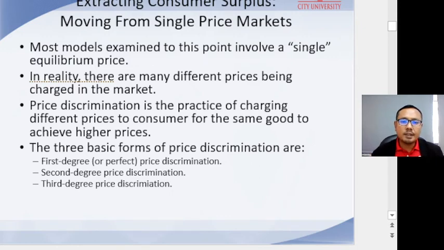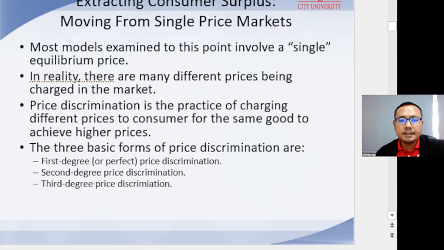Up until this point, our analysis of pricing decisions presumed the firm must charge the same price for each unit that consumers purchase in the market. Sometimes, however, a firm can earn higher profit by charging different prices for the same product or service, a strategy referred to as price discrimination. As we can see, there are three basic types: first degree, second degree, and third degree. As we will see, each type requires the manager to have a different type of information about consumers.